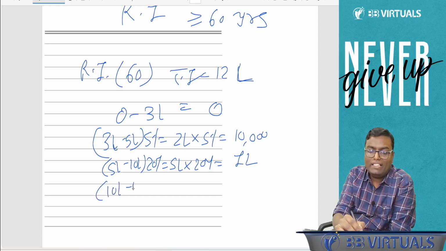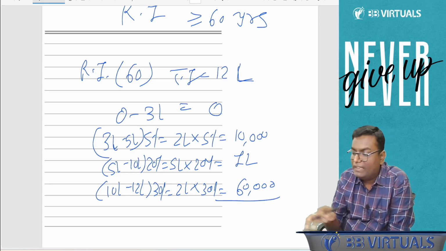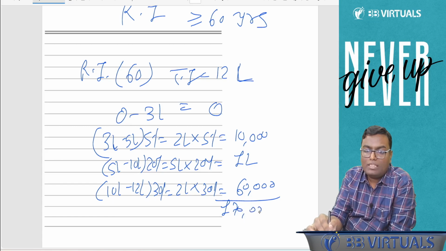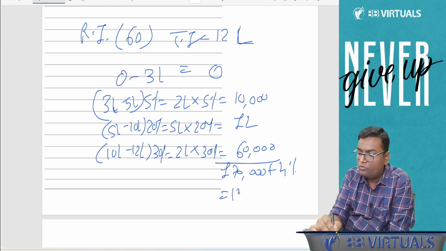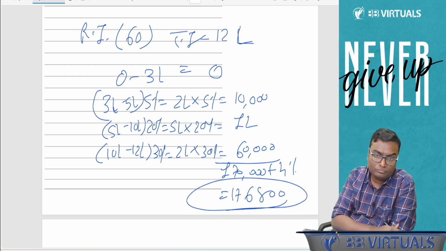And from 10 lakh till 12 lakh it will be 30%, that means on 2 lakh it will be 30%, that will be rupees 60,000. The total basic tax covered over here is 1,70,000, and on this I have to add 4% health and education cess, which comes to 1,76,800. Are you understanding this, people?